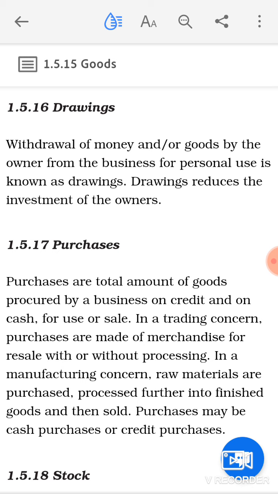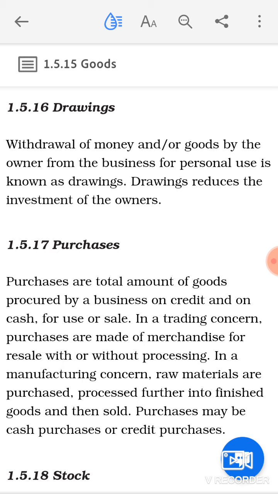But one thing has to be remembered: whatever you are purchasing should be sold back, that is, it should be for resale purpose. If it is for consumption purpose, not for resale, then you will not call it a purchase. For example, for an auto dealer who is purchasing trucks for resale, for that particular business these trucks will be called purchases, because they purchased those trucks for resale. So these will be called what? Purchases.